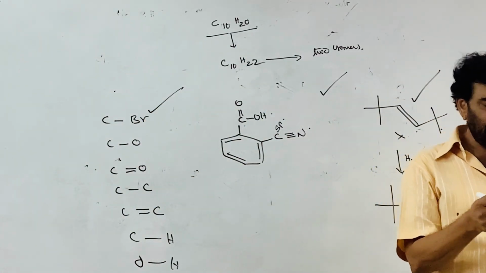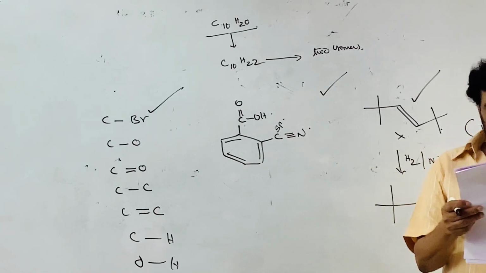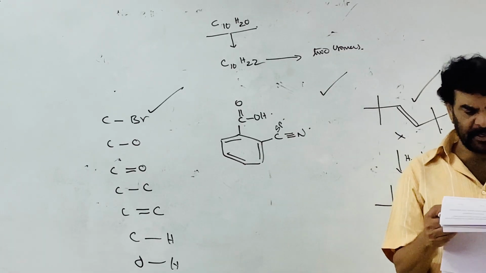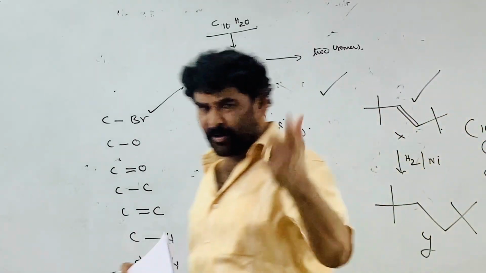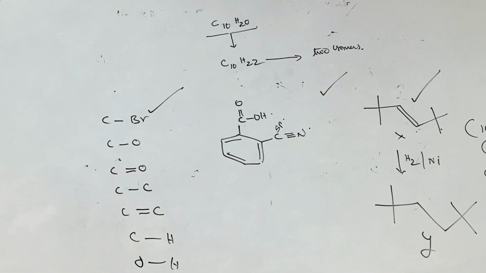Least is the carbon hydrogen bond. The longest bond among them is the carbon bromine and the shortest bond is the carbon hydrogen. Due to the resonance there will be only slight variation.